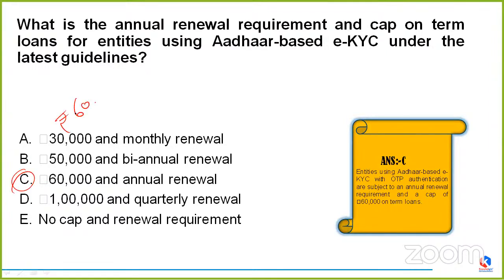That is rupees 60,000 and annual renewable, which means the entities which are using Aadhaar-based e-KYC with the OTP authentication are subject to an annual renewable requirement and a cap of 60,000 on term loans. Okay. So this time Amom was saying it to be correct, and Rohit, Daydreamer and Rathor. The correct answer this time, my friends, would be option C. So remember it to be 60,000 and annual renewable.